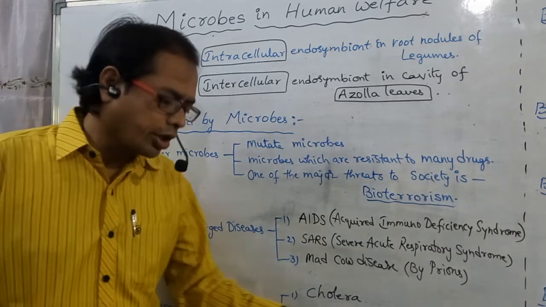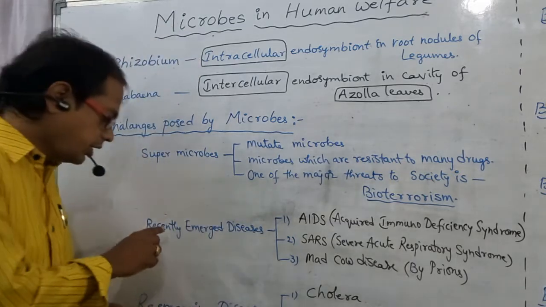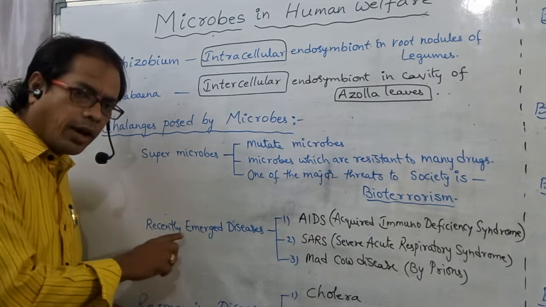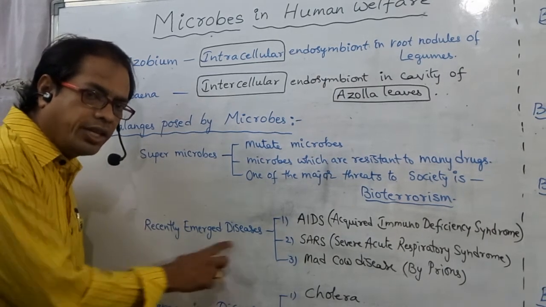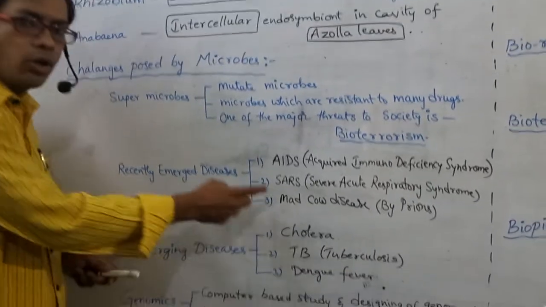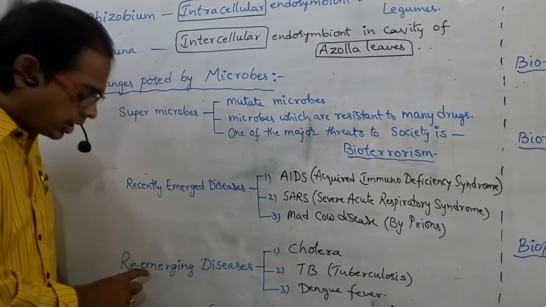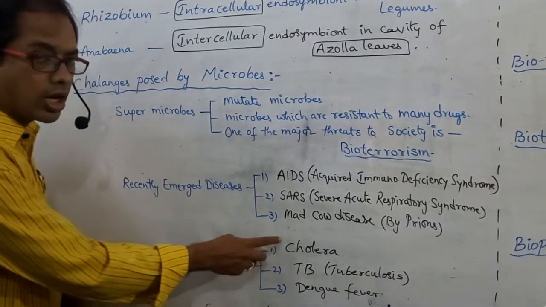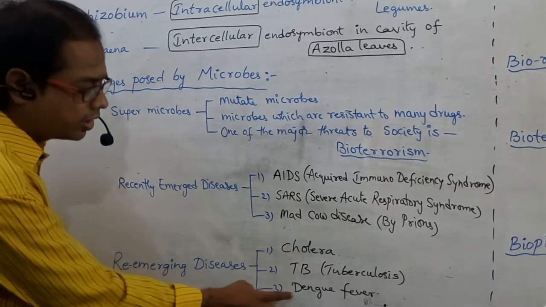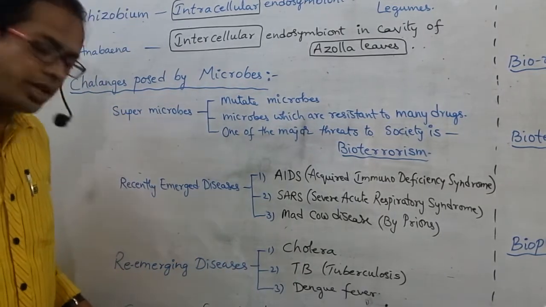TB means tuberculosis. So try to remember these points, my dear students. Emerged diseases are AIDS, SARS, mad cow disease. Re-emerging diseases are cholera, TB, dengue fever.